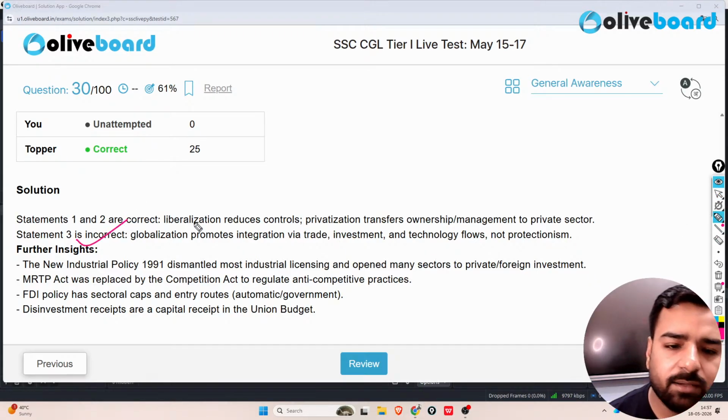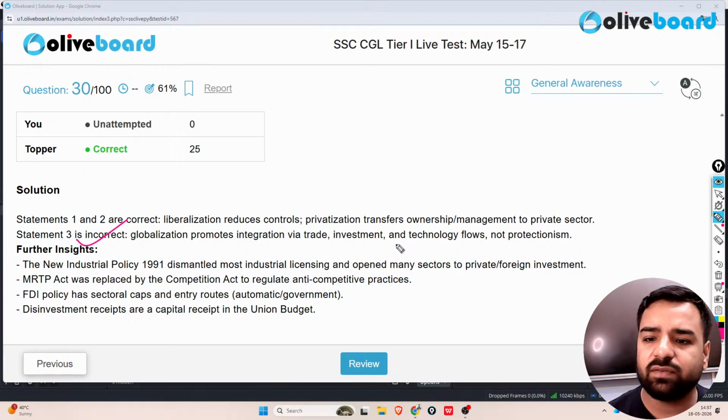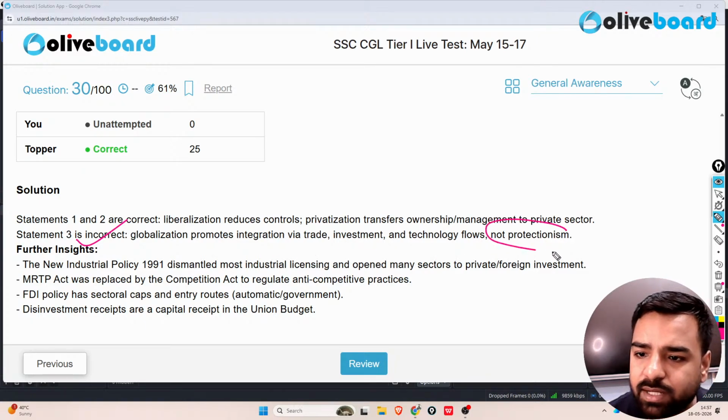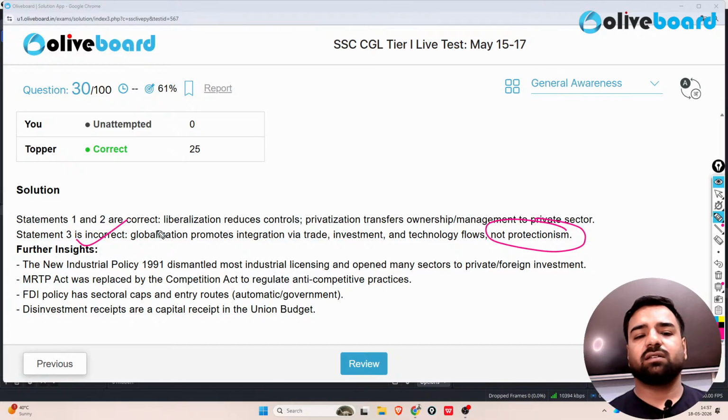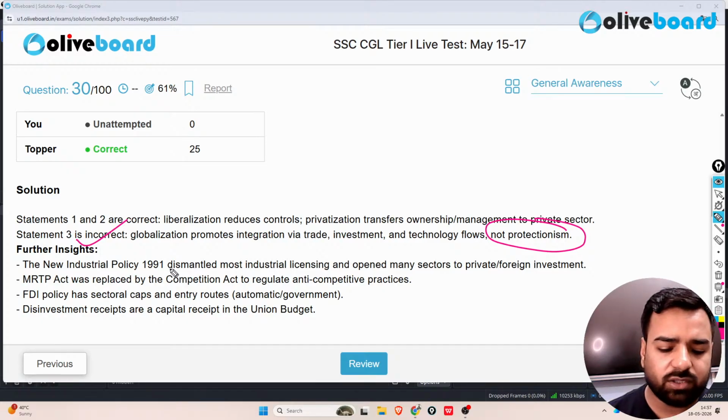Why was option 3 incorrect? Because globalization actually promotes integration via trade, investment and technology flows, not by protectionism. And that's why option number 3 C was incorrect. Achha, here one more thing is there.